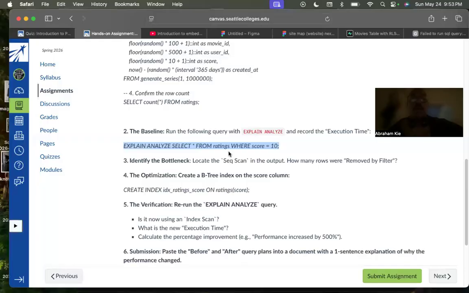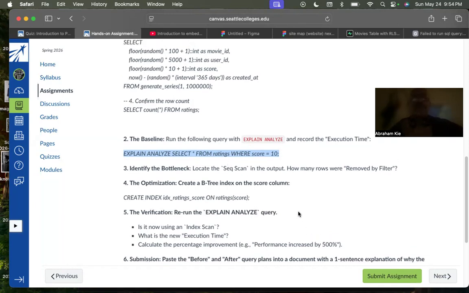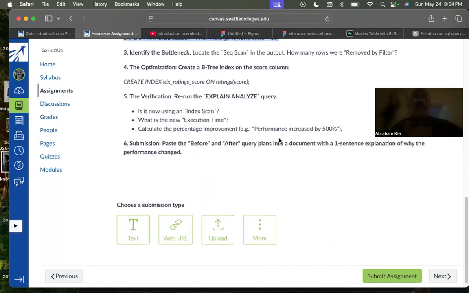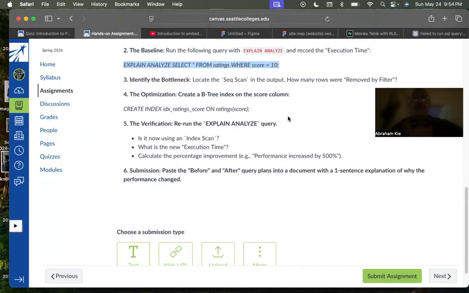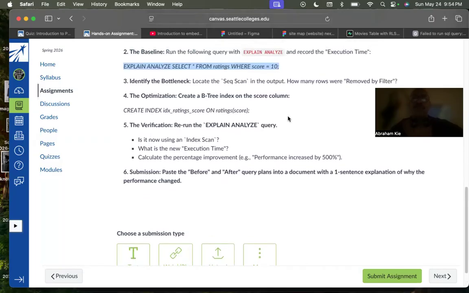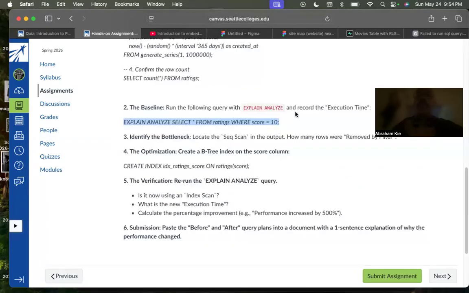Calculate the percentage improvement. A good example: performance increased by 500. So calculate the percentage improvement. I don't quite know how to do that, so I'm going to have to say that I cannot answer that question. I'm not certain. I don't know how to do that.